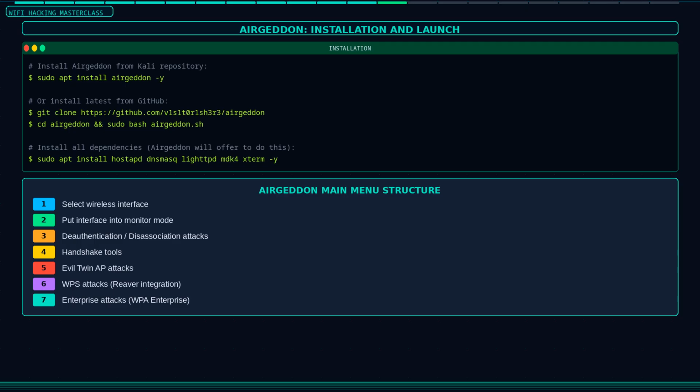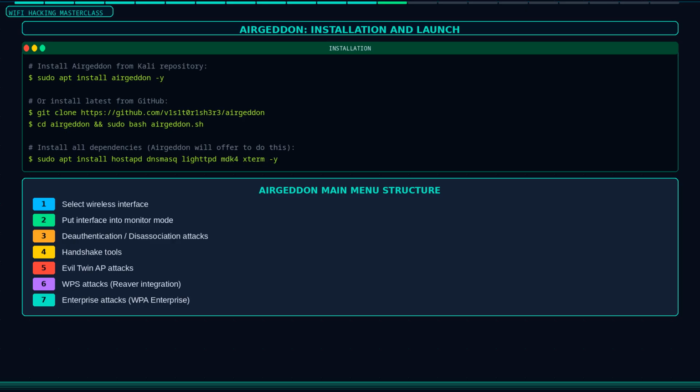Common dependencies include Hostapd for the access point, dnsmasq for the DHCP and DNS server, lighttpd or Apache2 for the web server hosting the captive portal, and xterm for the terminal windows. If anything is missing, Airgeddon offers to install it automatically. Accept the installation when prompted.